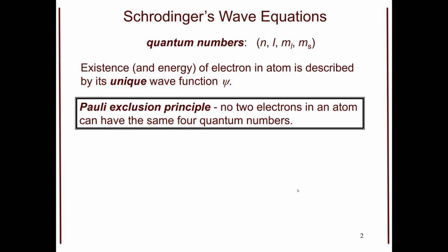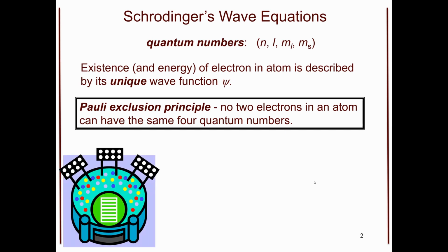So we can come up with the idea of the Pauli exclusion principle. No two electrons can have the same four quantum numbers. This is stating that we are not allowed to have the same wave function equation. One of the terms must be different for each electron. Seeing that the wave function is used and simplified to create the quantum numbers, the Pauli exclusion principle saying you cannot have the same four quantum numbers means that your wave functions must be different for different electrons. So what does that mean?